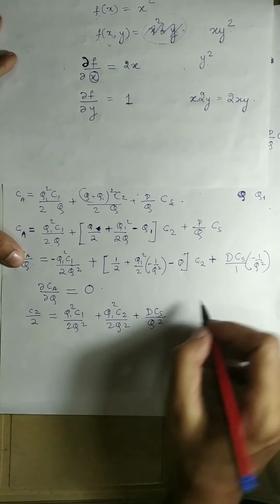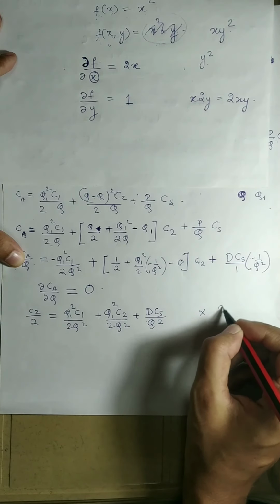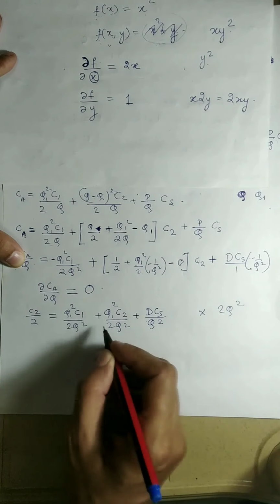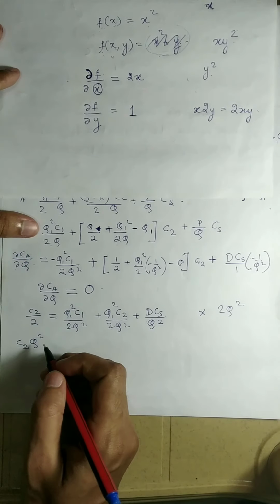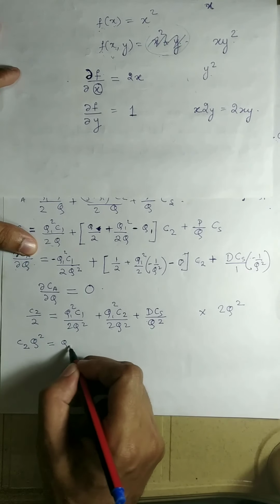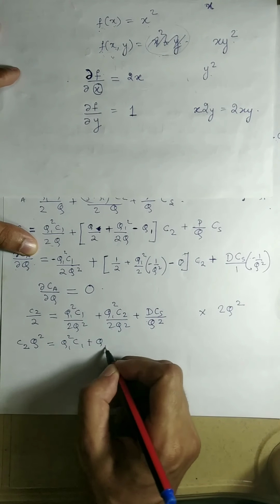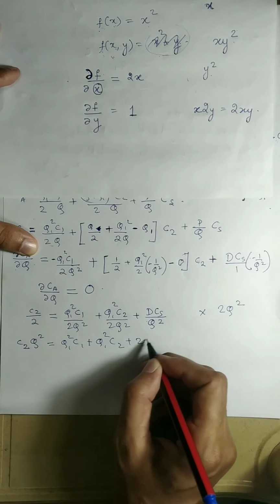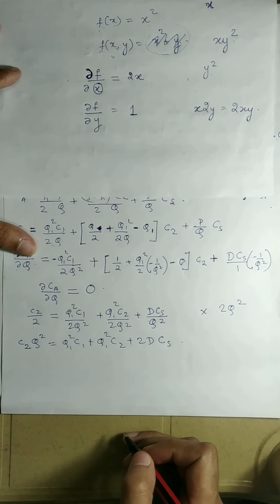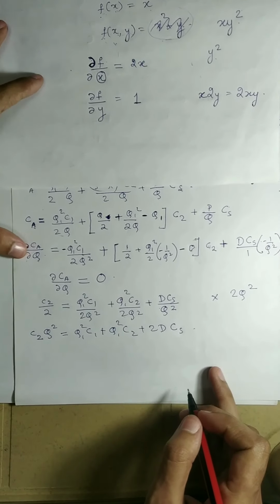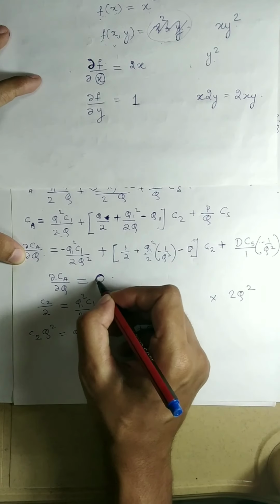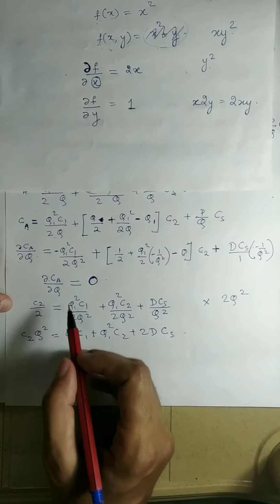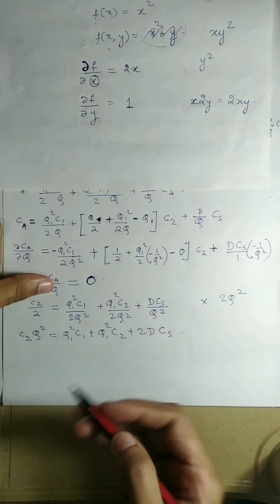We can multiply the full equation by 2q square. So what will happen? c2q square equal to q1 square c1 plus q1 square c2 plus 2dcs. So when we equate it to 0, next thing what do we do? We find out the values of q. What are the values of q?